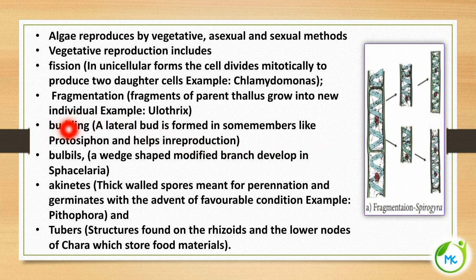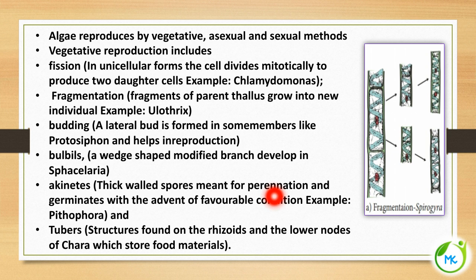Another mode of vegetative reproduction, budding. A lateral bud is formed and it will develop into an organism. And bulbil. Bulbil is nothing but a bulb-like structure through which it can reproduce. Akinetes are thick-walled spores meant for perennation.